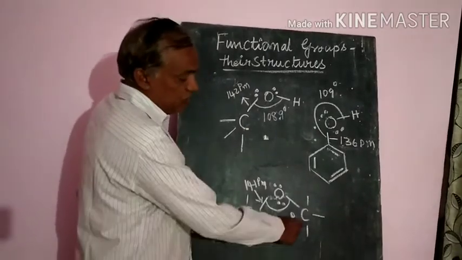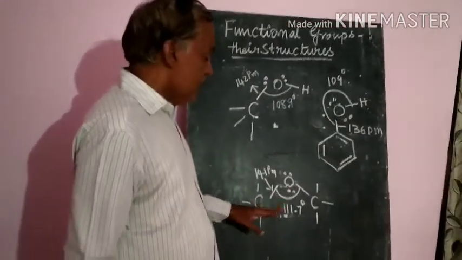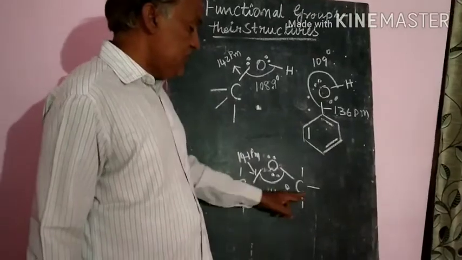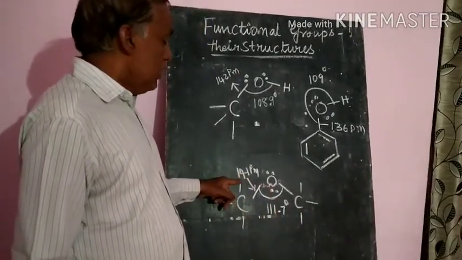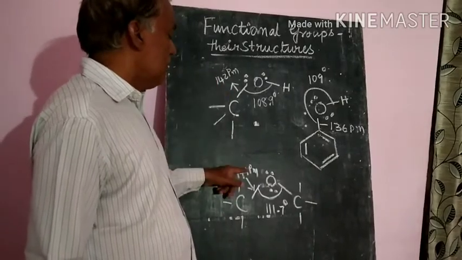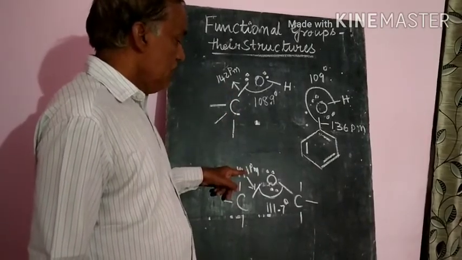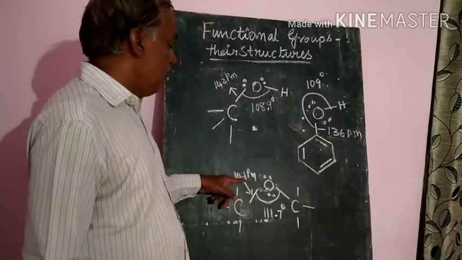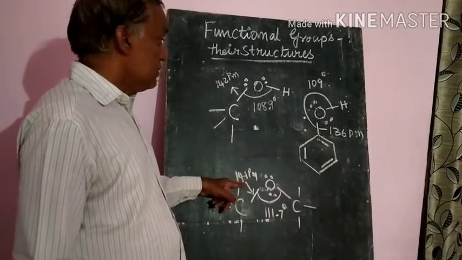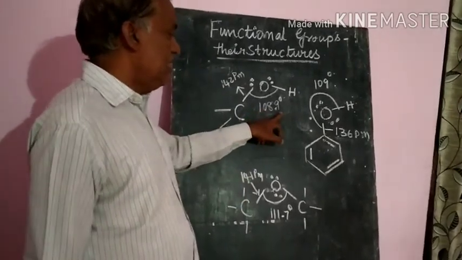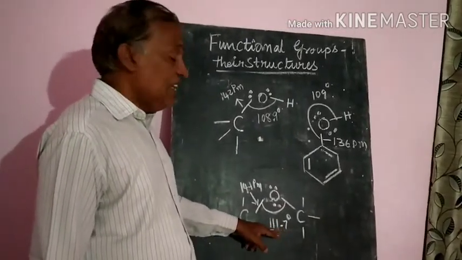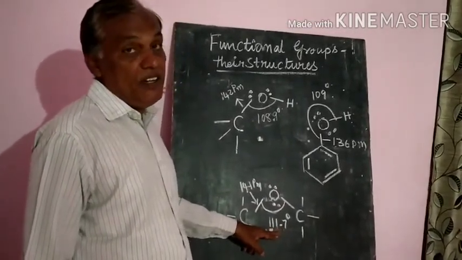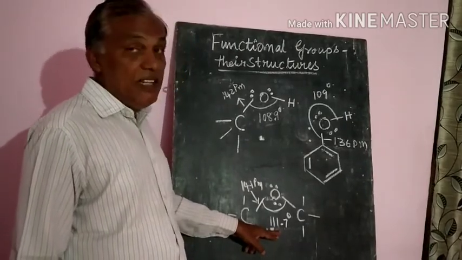Third, if you come to the ethers. Here a CH3 group is there, another CH3 group is there, and oxygen is there. If you observe, the bond length is almost equal to the alcohols. But the bond angle is here 108.9 degrees, and here 111. That means it is greater than the tetrahedral angle.